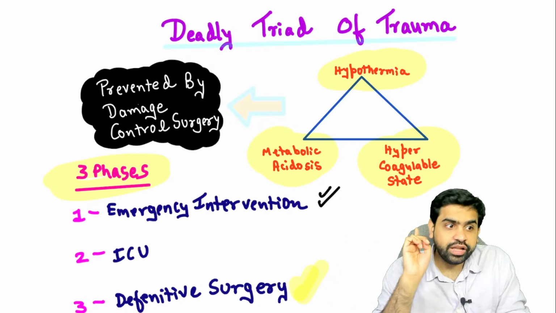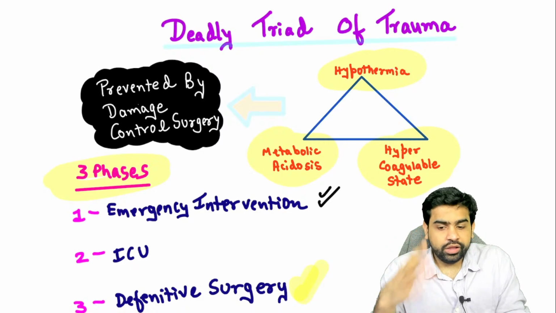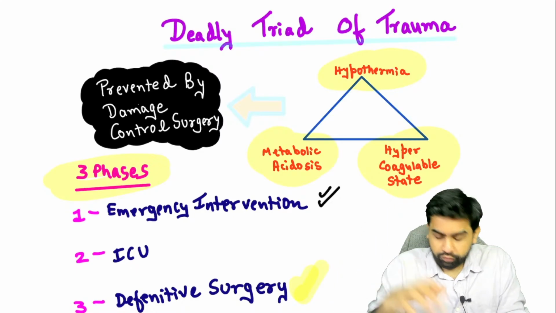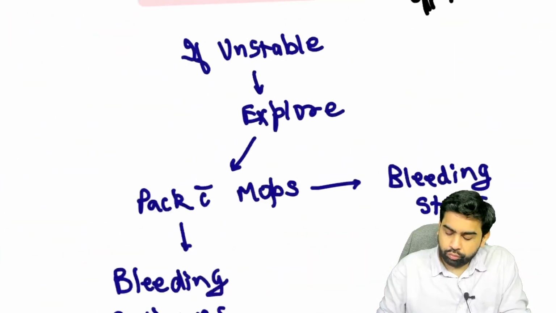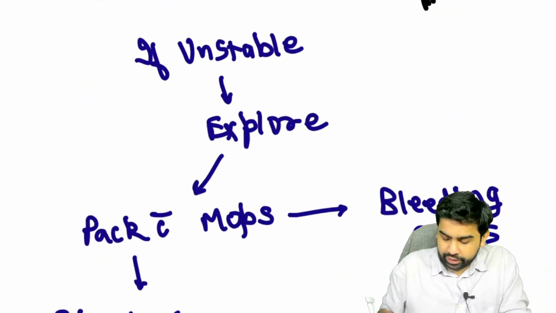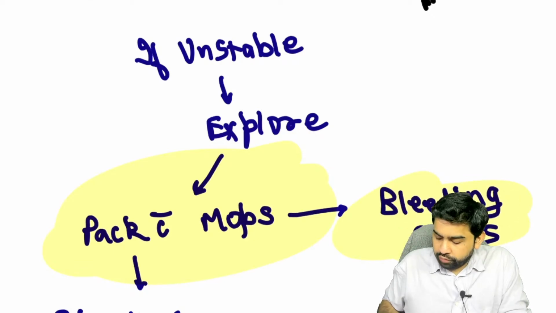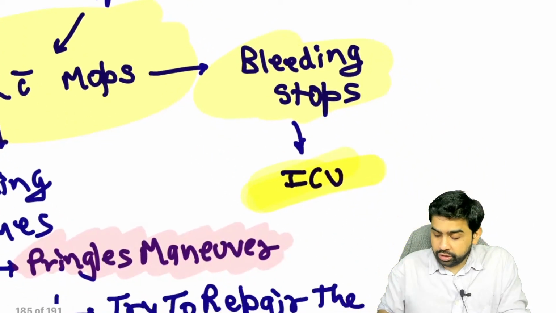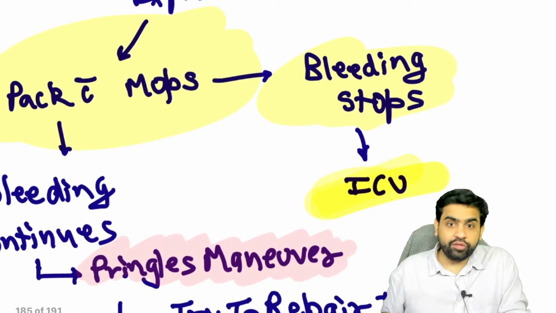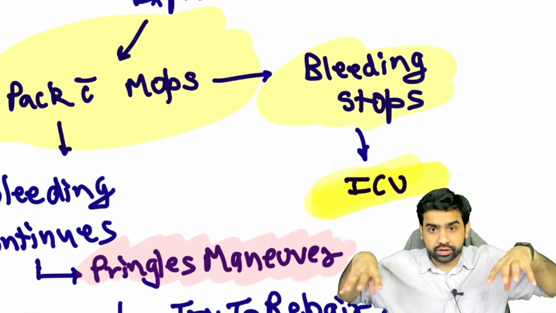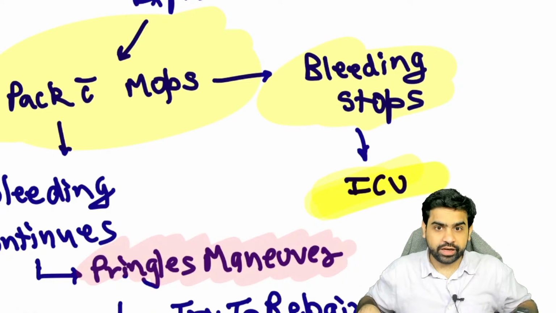Even in the first stage, there is a laparotomy which is done. But see, let's assume that if you want to do a laparotomy, there are a couple of things you can do. For example, the perfect example is this. Okay, so over here, what did I tell you? That you pack with the mops and everything. And if at all the bleeding stops, then you shift the patient to the ICU. Does it mean that the management of the liver trauma is done? No, not really. It just means that the present emergency scenario has been taken care of.